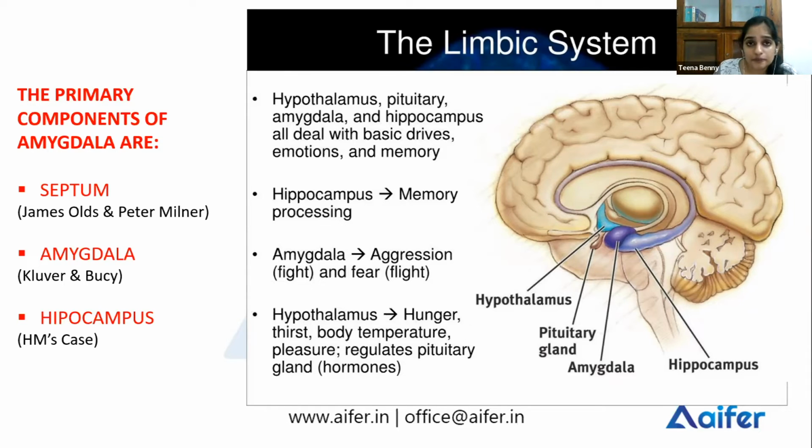In a study, researchers removed the hippocampus of a patient called HM, a very famous case. His hippocampus was removed to treat epileptic seizures. And what happened? After the removal, the person could no longer form long-term memories. That is, he had anterograde amnesia. What is anterograde amnesia? Inability to form new memories.